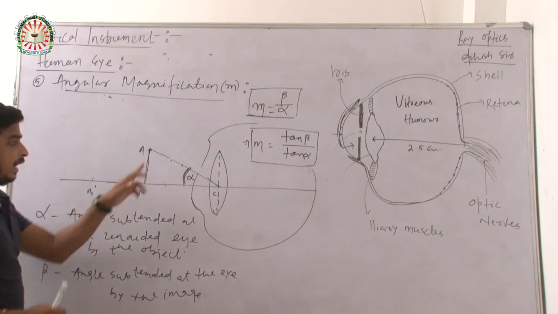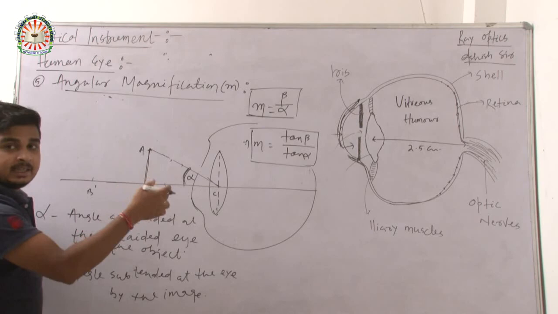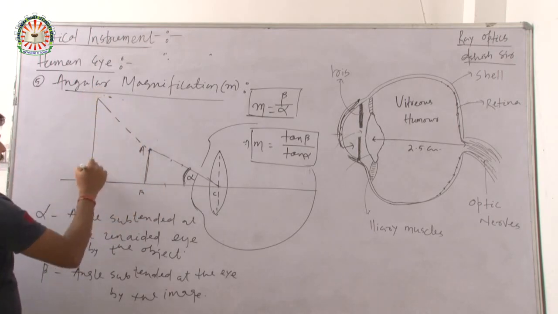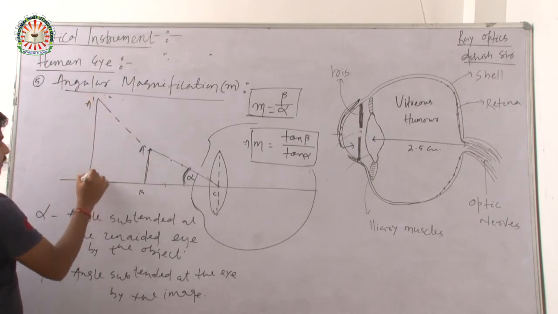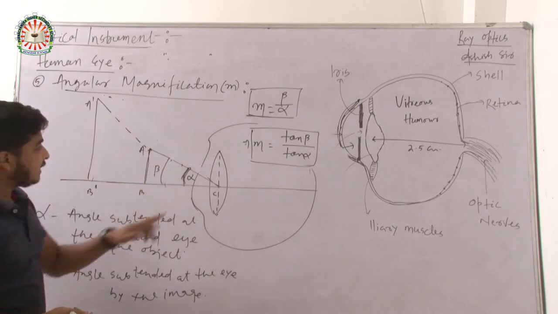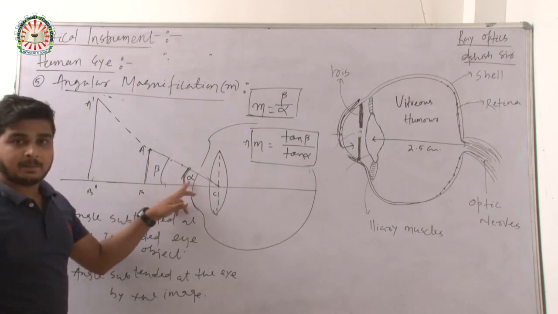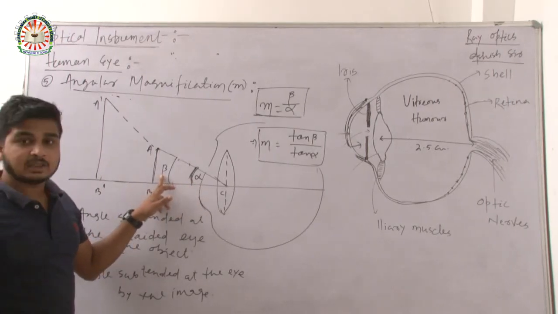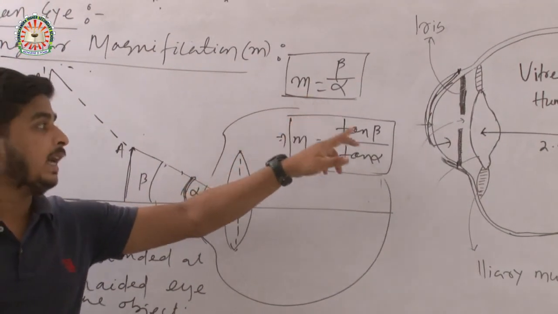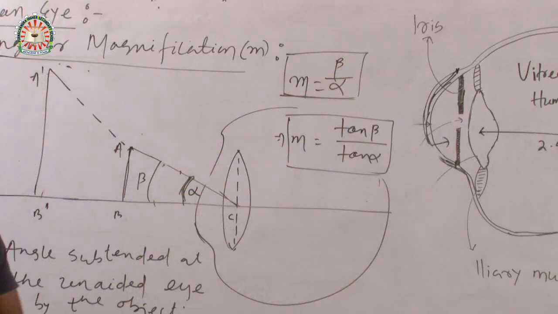So my dear students, now look. This is the object AB, and it subtends an angle alpha at the eye. After seeing it through a microscope, the image is like this. This is A dash and this is B dash. This angle is now beta. It means if alpha is 30 degrees, beta here is also 30 degrees. If I put the value in M equals tan beta by tan alpha, or beta by alpha, 30 degrees by 30 degrees, it is only 1.